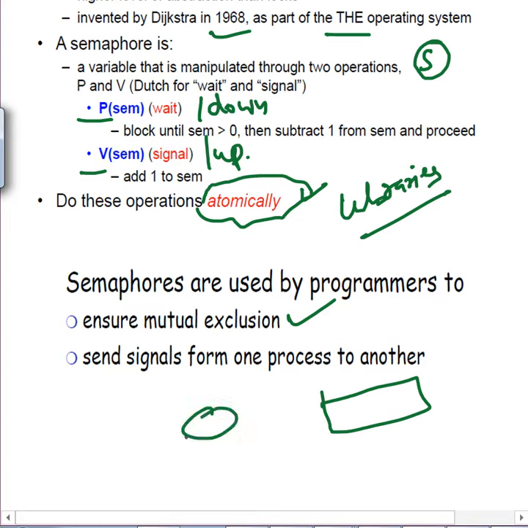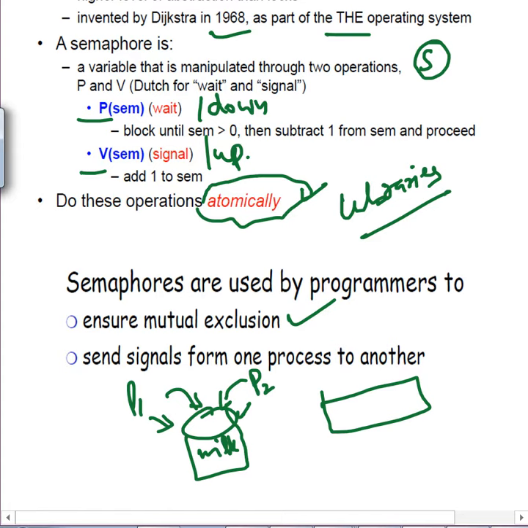For example, I will tell you like this: if this is a cup, and we have two processes, one process is drinking the milk and the other process is dropping the milk. Now if process P2 wants to drink the milk, firstly there should be milk, and only then can P2 drink the milk. But if there is no milk, P2 shouldn't be drinking, simple as that. So when P1 drops the milk into it, we can signal P2 that milk is there, then P2 can drink the milk. This is what's called a signal. That means P2 shouldn't be executing before P1, isn't it? First P1 should come, fill the milk, and only then P2 can start drinking.